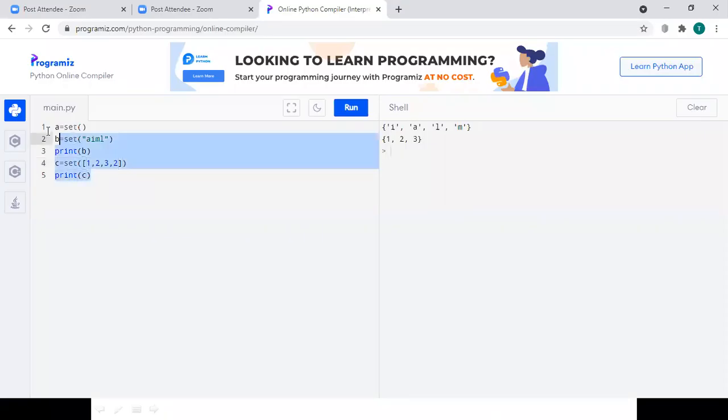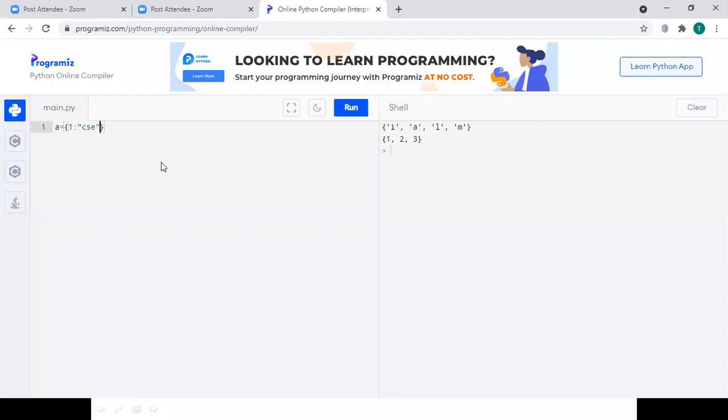Right? So A equal to, within the pair of these curly braces, represent some key value pairs. For example, 1 is a key which is having the value of CSC. See here, I have separated the key 1 and the value CSC with a colon.